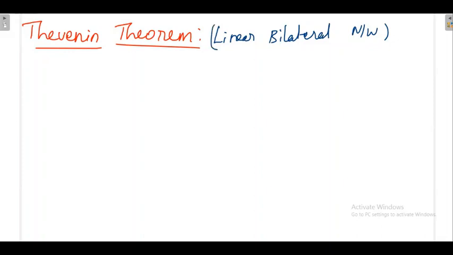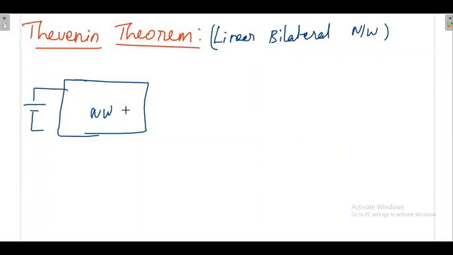Then when is it useful? There are a lot of techniques like KCL, KVL, mesh, nodal. Then where is Thevenin's theorem particularly useful? When a big network is there that consists of sources as well as elements, and finally it has the load. Say a big network is there like this. It is having some source. I am denoting only one source. There may be more than one source, or it may consist of independent and dependent sources also. Whenever a big network is there, finally some load is there here.